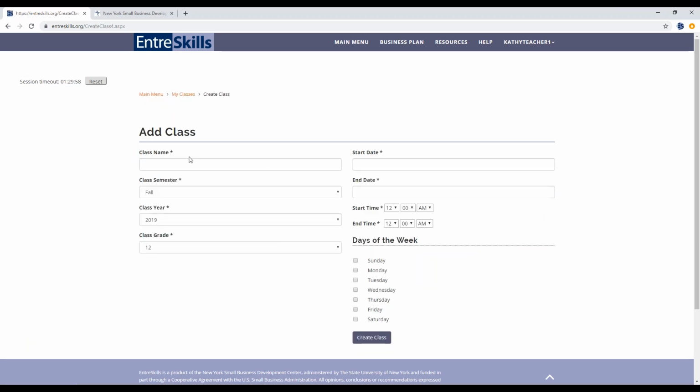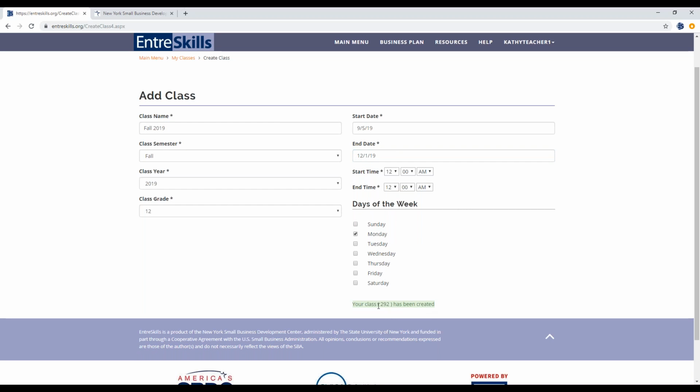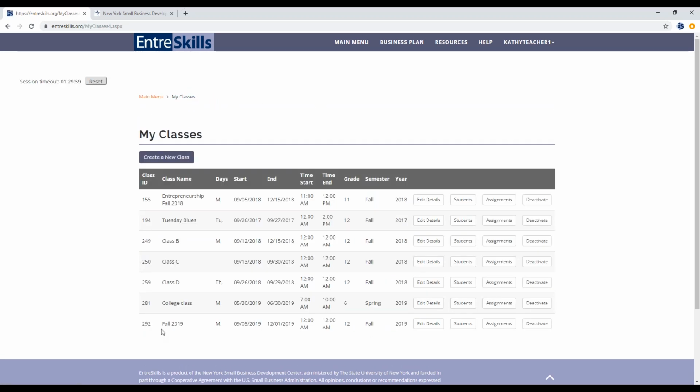And you just click on the create a class button, give your class a name, select the information, and I'm just typing in random things, and then click create class. And once you do that, it'll generate this class code, which you can see here. You can also see that by going to your class list. Your newly created class will be here.